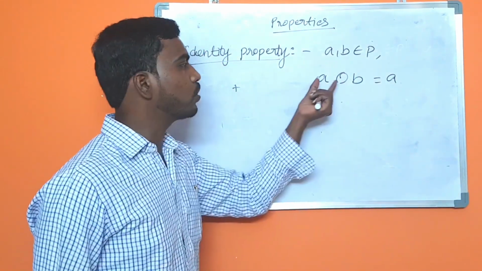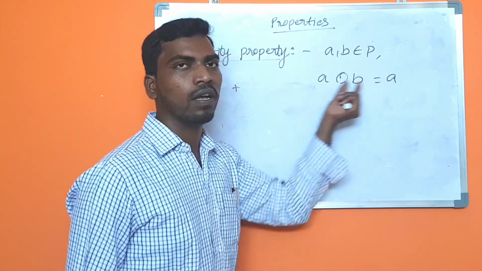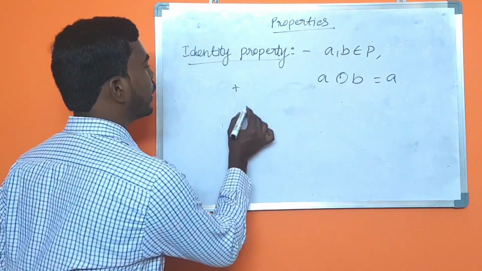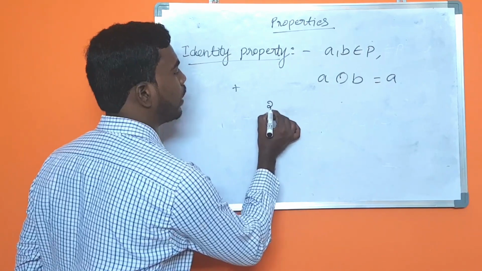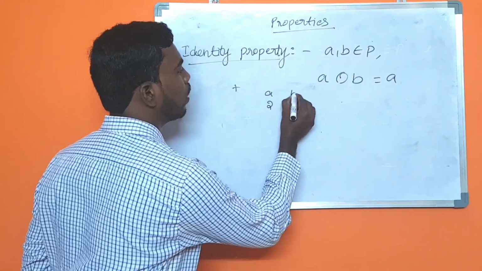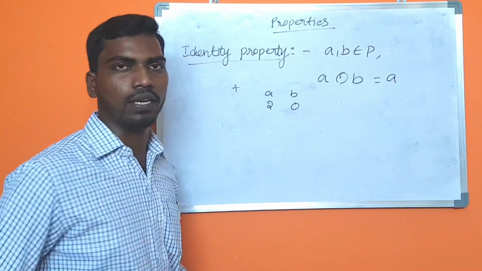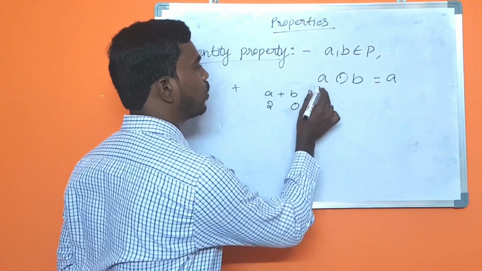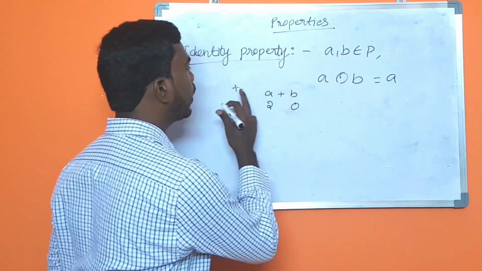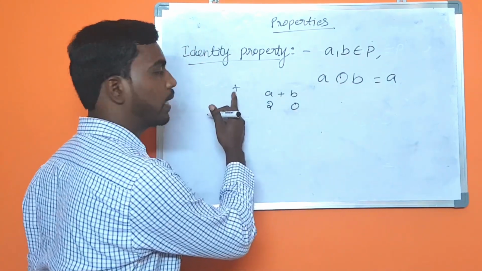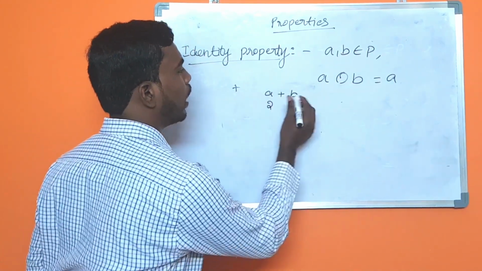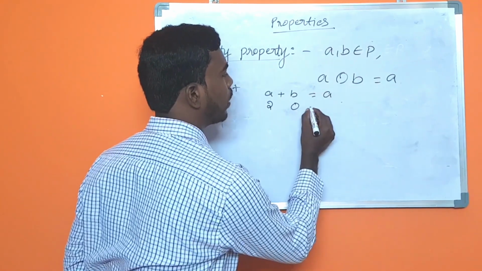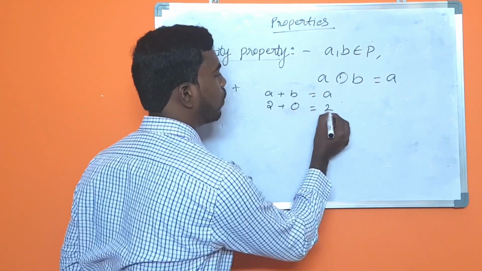If I take A equal to 2, then B should be equal to 0. Why? Because A ∘ B, with ∘ as plus, is A + B equal to A. So 2 + 0 equal to 2.